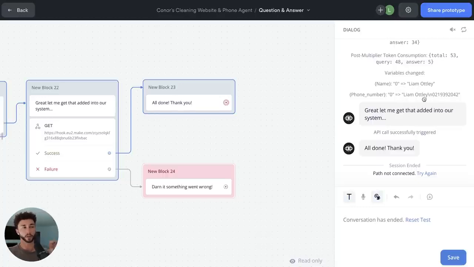So we have got a little bit of an error there. I just go back and tweak the prompt, make sure it's only getting the phone number. We don't want anything apart from numbers here. Great, let me get that added to the system.